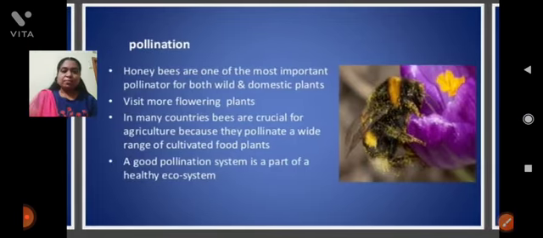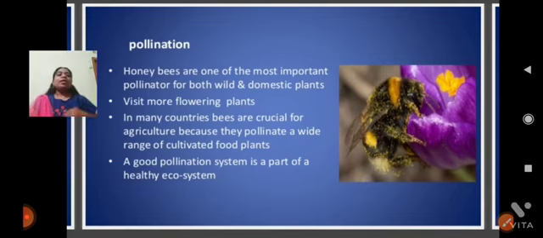And pollination. What is pollination? Bees are helpful for pollination. Bees visit so many flowers for collecting nectar from flowers. For that purpose, they visit a large number of flowers. At that time, pollination will occur.